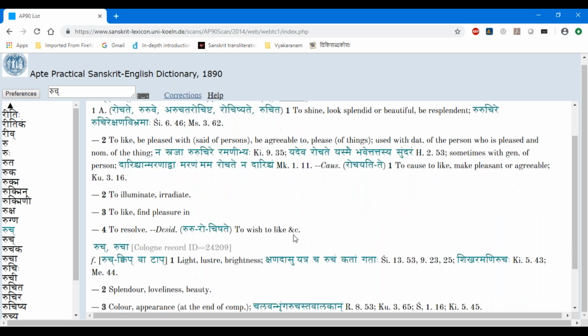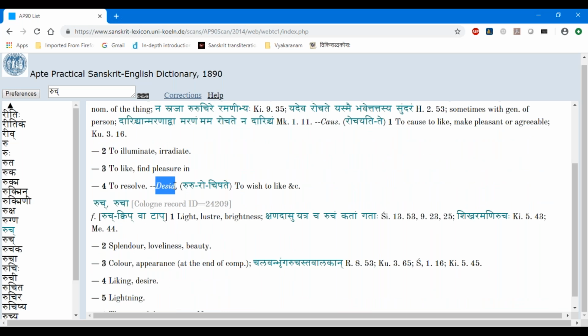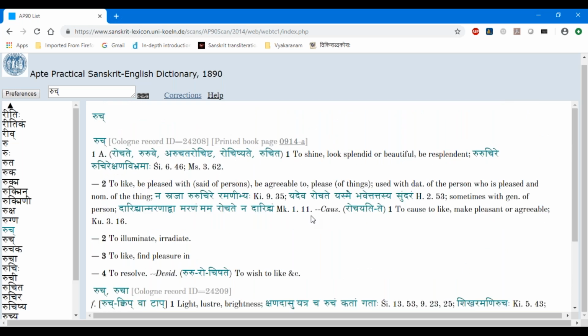Keep going down, and then there is a desiderative form, rurochishate. That is the form. So this is about the ruch dhatu. I took the ruch dhatu to show you that it is a special dhatu which has some karaka implications on it, on how you should use the karta and these things. So some different things are required.